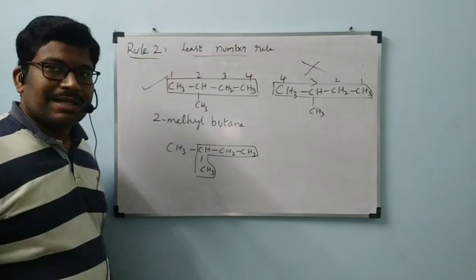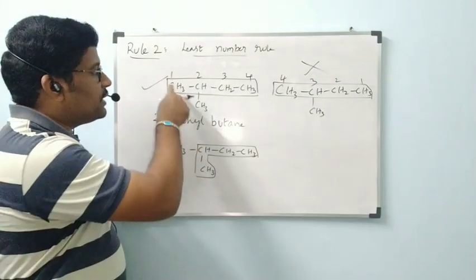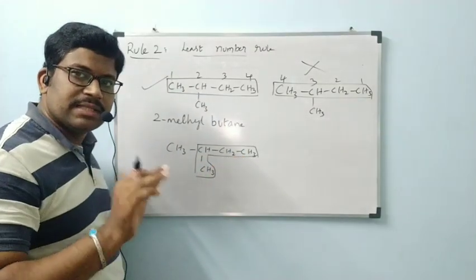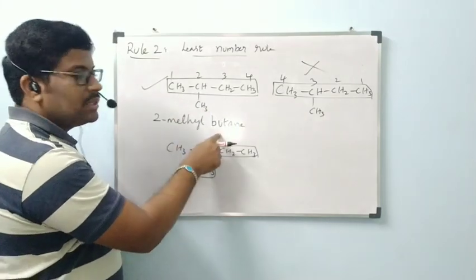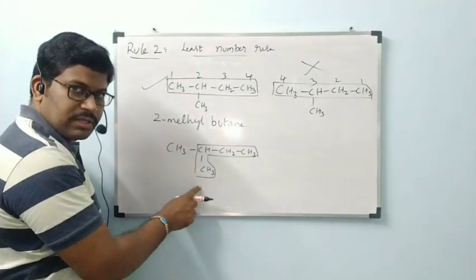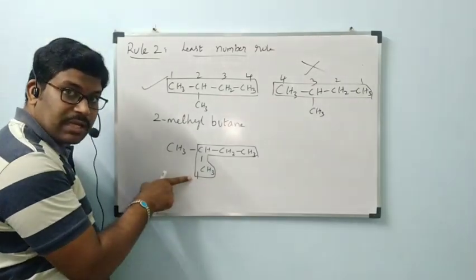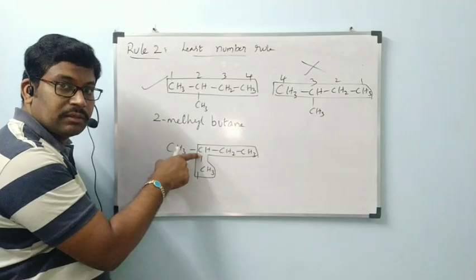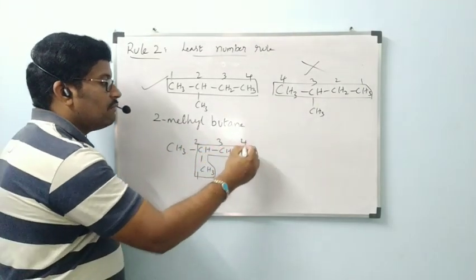Butane. Sir, why did you take this one? I want to show you. If you select the parent chain as this one or this one, both ways we are getting the same name. See once. What is the name of this compound? 2-methyl butane. Now give the numbering here. 1. Numbering starts with the first carbon. Don't start from here, please. In the middle, we should not start numbering. We have to start from here. 1, 2, 3, 4.